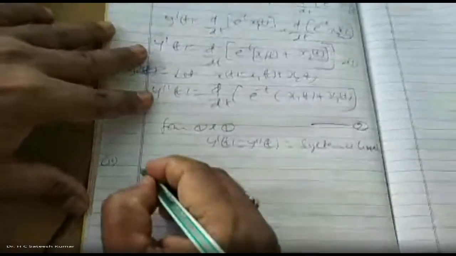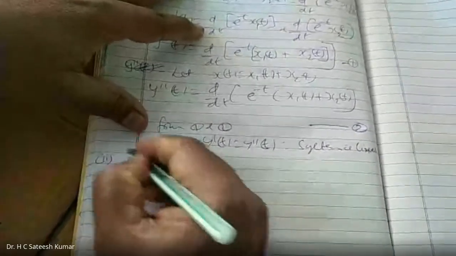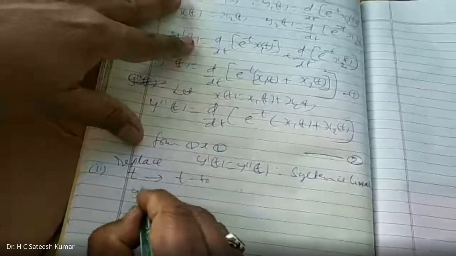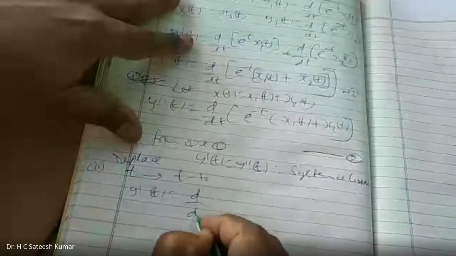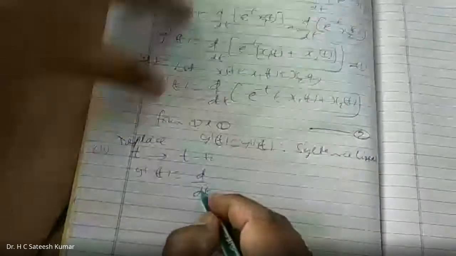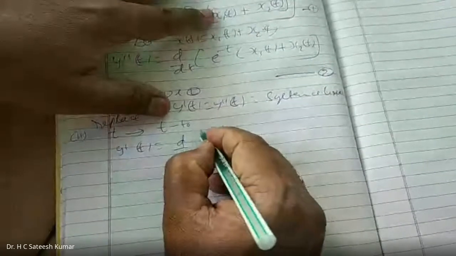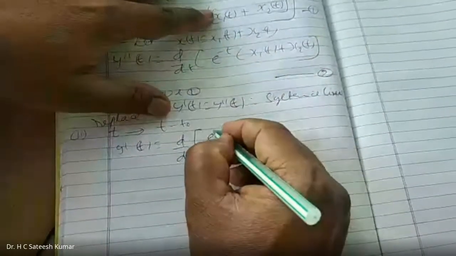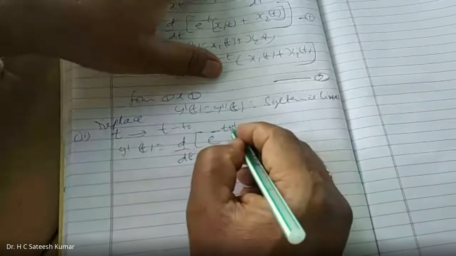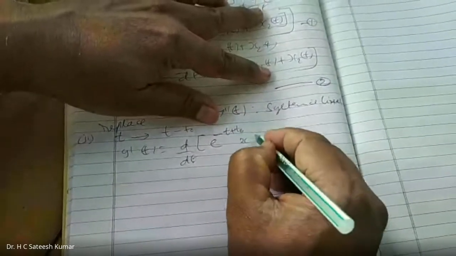So after linearity, now we go for time invariance. So replace t by t minus t naught. Y dash of t is equal to d by dt. Sir, here also do we need to change? No. D by dt itself means differentiating with respect to what we have specified. So only in this one, e to the power of minus t, replace t by t minus t naught. Minus of t minus t naught means minus t plus t naught. If in place of t you put t minus t naught, you will get this into x of t minus t naught.